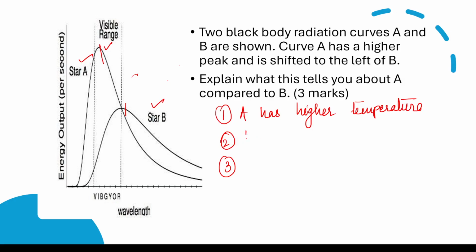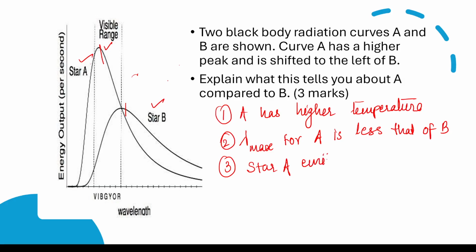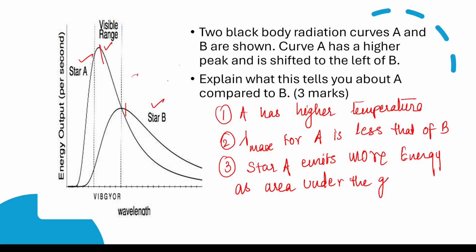Second, lambda max, that is the wavelength of maximum intensity radiation for A, is less than that of B. And of course, who emits more energy? Star A. Star A emits more energy. Generally, this third mark is the mark which students end up not writing. It emits more energy as the area under the graph is higher for A.